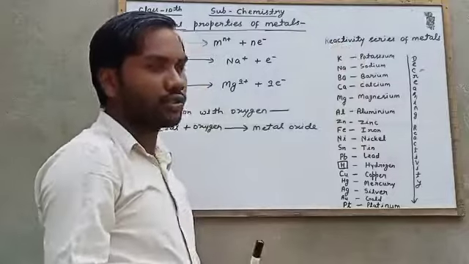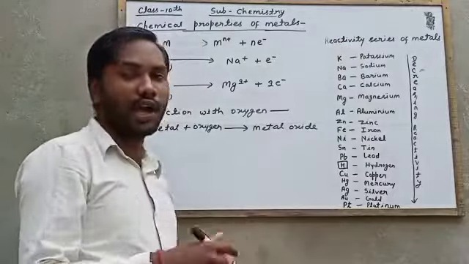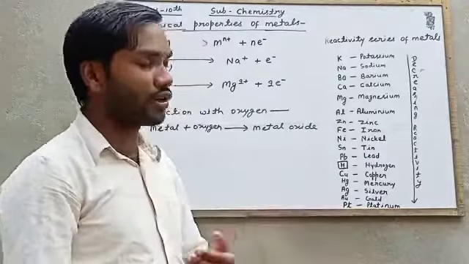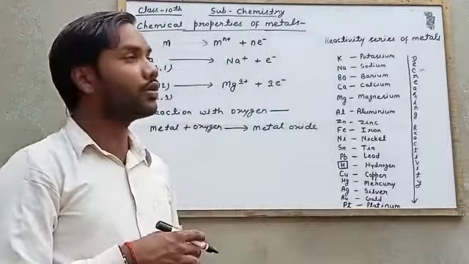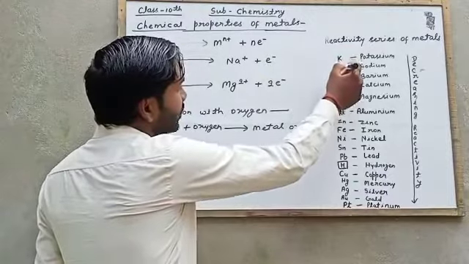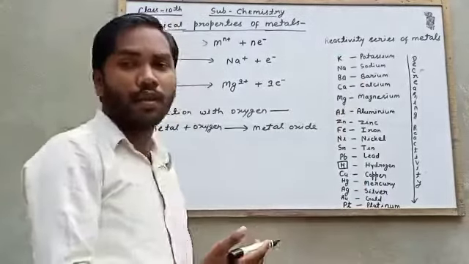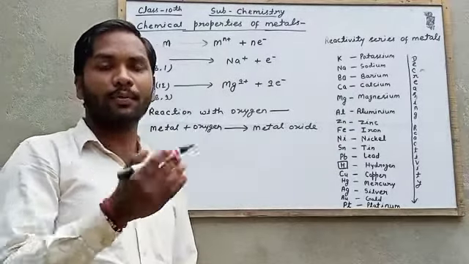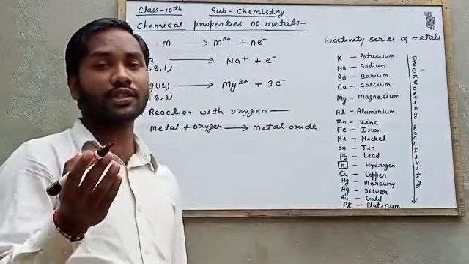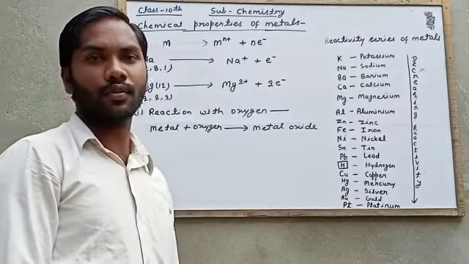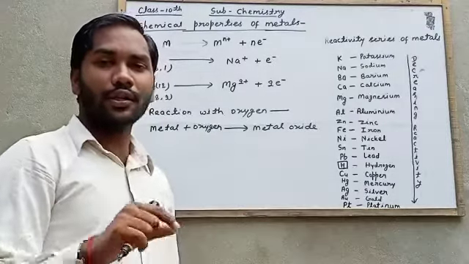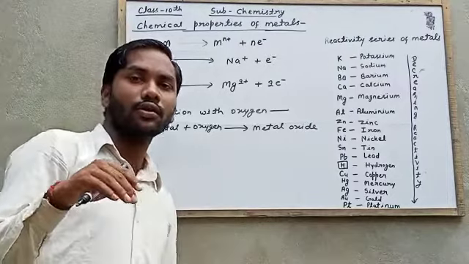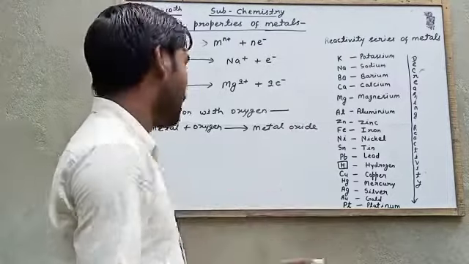The uppermost elements are most reactive and lower elements are less reactive. So you can see potassium and sodium are highly reactive. Sodium and potassium react with oxygen at room temperature. They need no extra heat to react with oxygen and form their oxide.